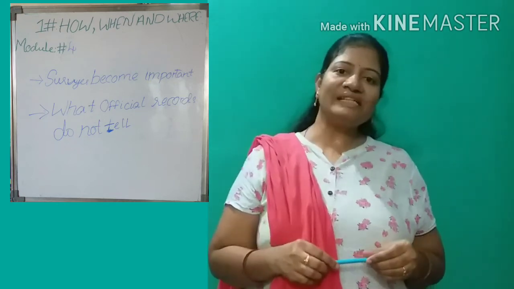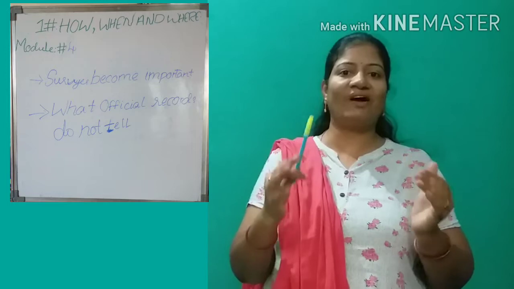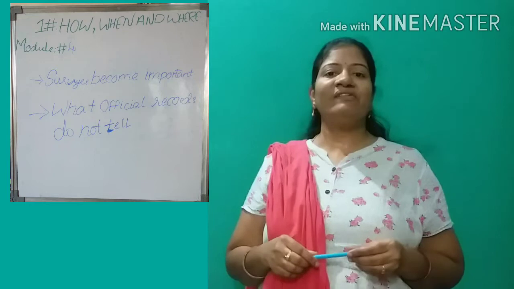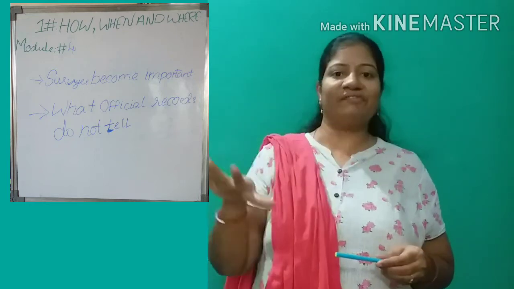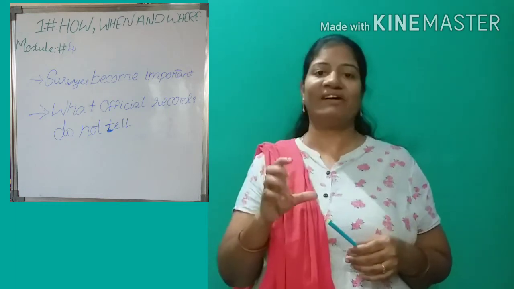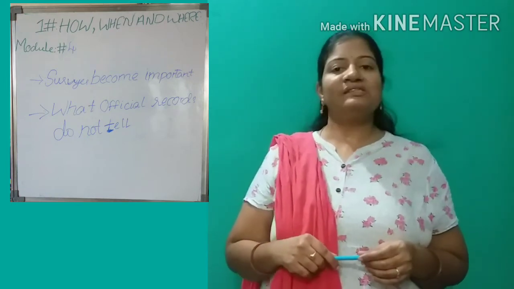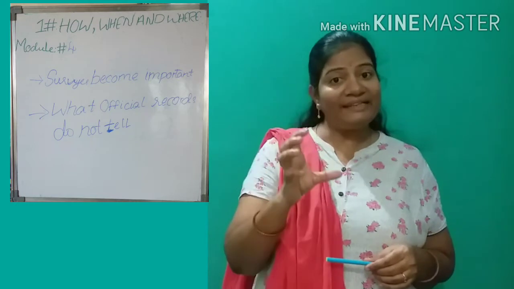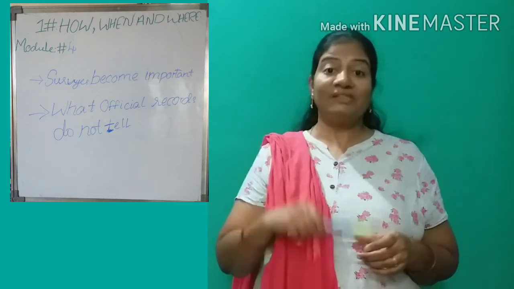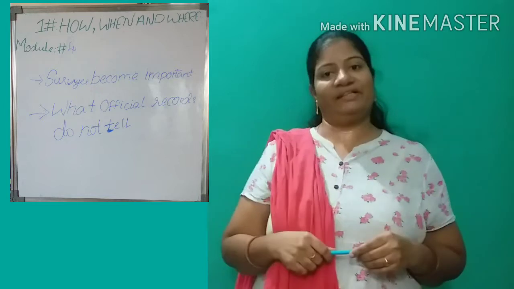After producing the records they maintained, surveys also became a very important task in India under British rule. First they did land surveys. The main concept, as I said before in the module too, is that for the maintenance of the government they needed money, funds, so because of revenue they did surveys.